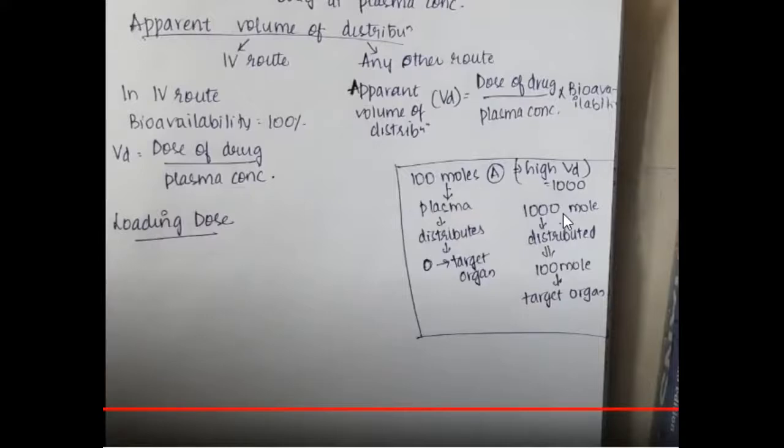In order to make sure that the distribution happens first, you will have to give a loading dose that is almost equal to the apparent volume of distribution.